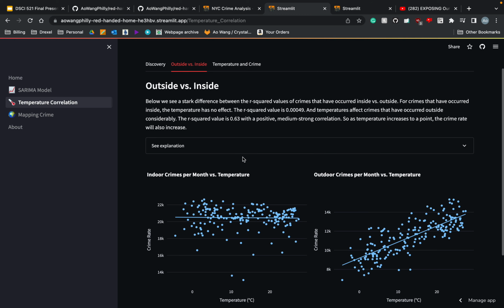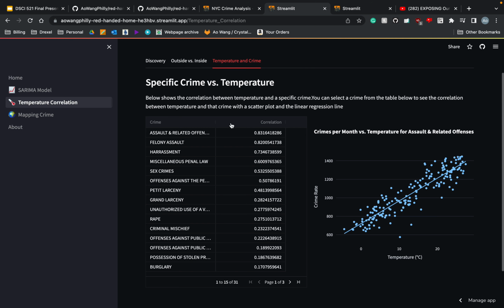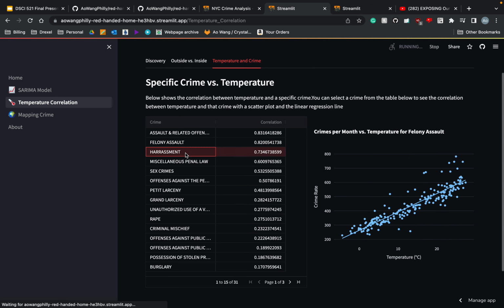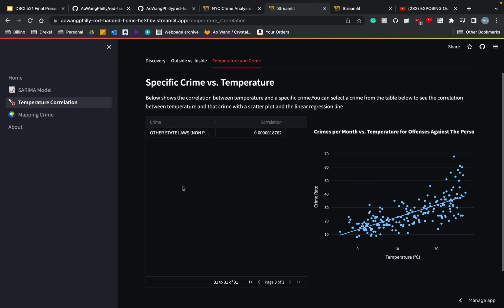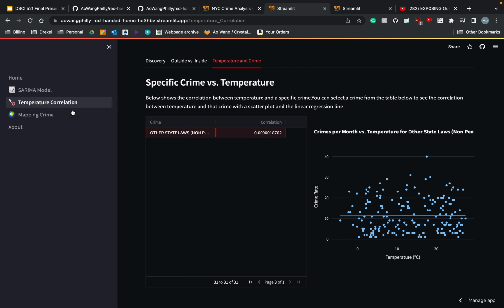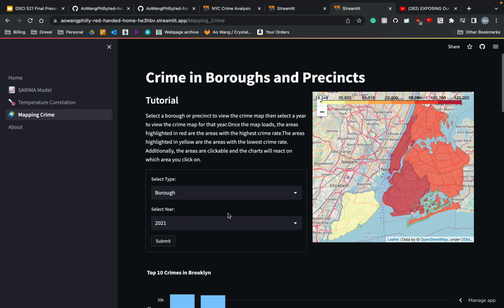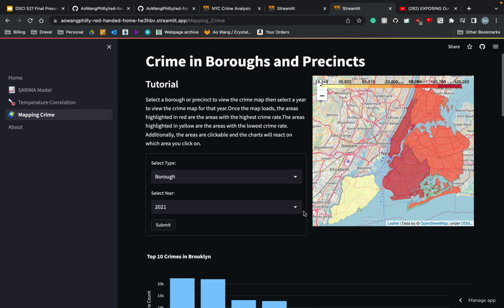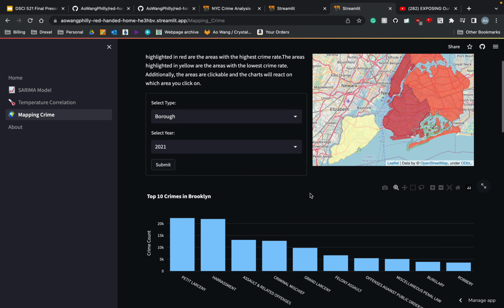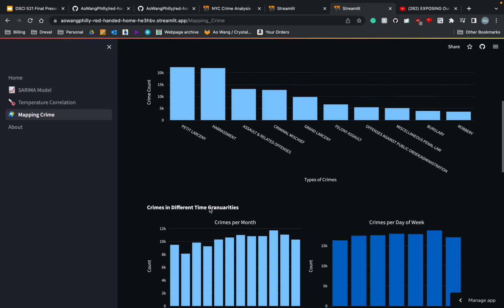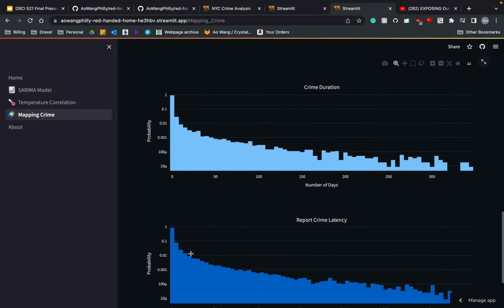And this is all hosted by Streamlit, so you'll be able to visit this website as well. And here, if you click on a row, it changes the regression plot to the right, based on the type of crime. And we also have mapping crime, so if you click a borough or precinct, it outputs this map. And if you click on a certain area, it will update and show these plots. So top crimes in Brooklyn, different time granularities, and time duration and crime latency.